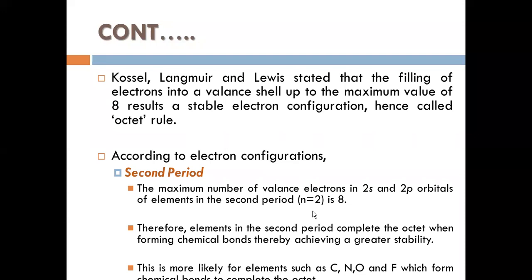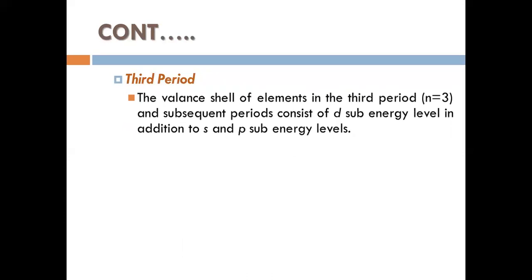So the second period is finished. What about the third period? That is an exception. In the second period they can have only s and p. The s can have a maximum of 2 and the p a maximum of 6.